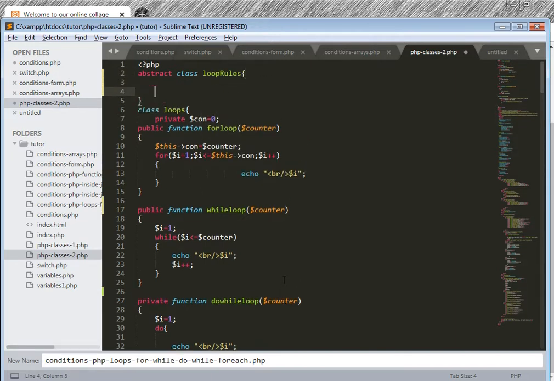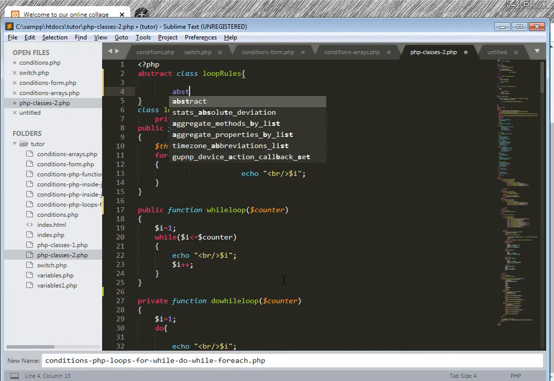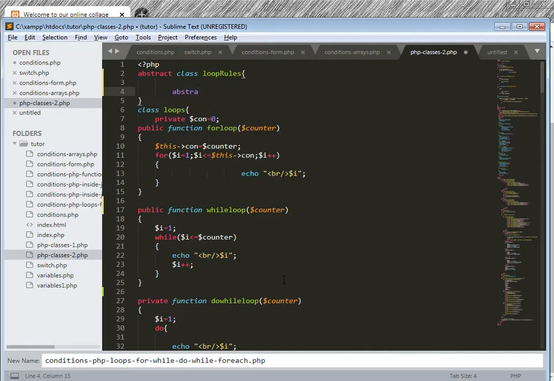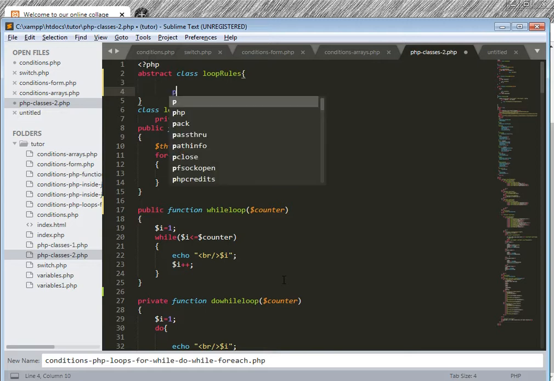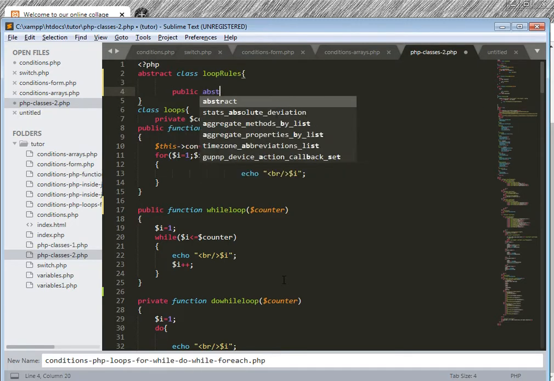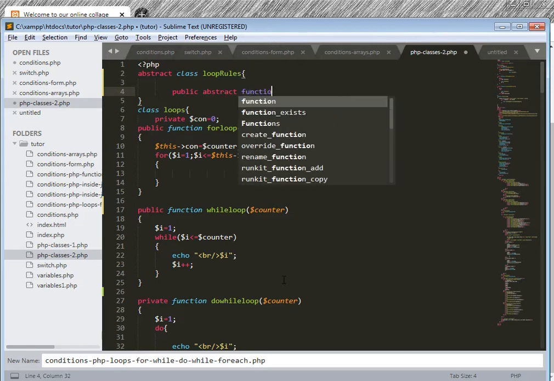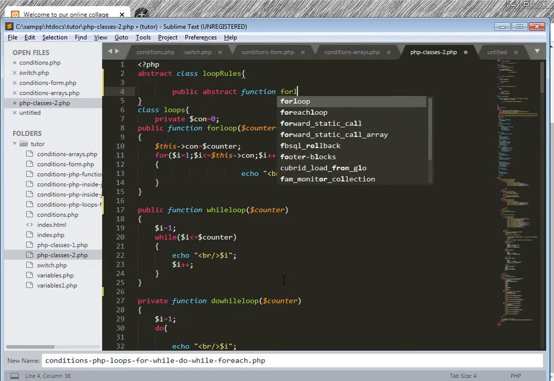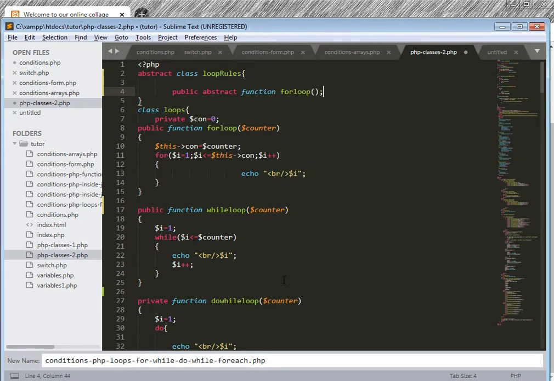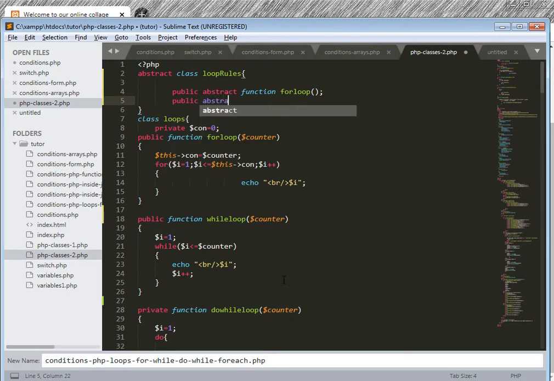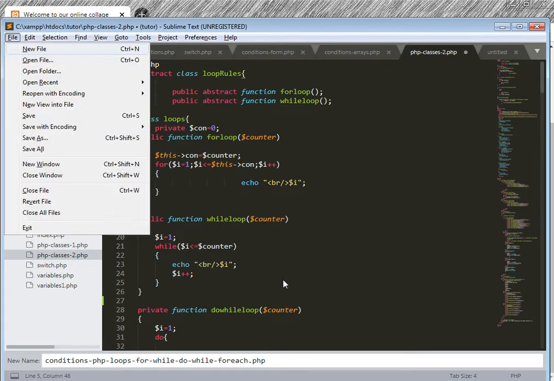In Loop Rules, I have abstract functions: public abstract function for loop, and public abstract function while loop. These are the two functions.